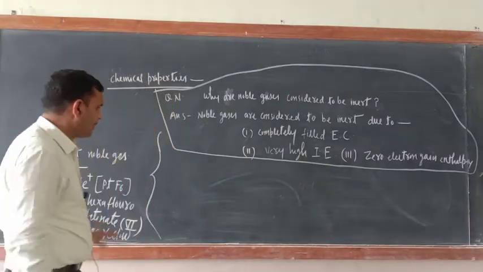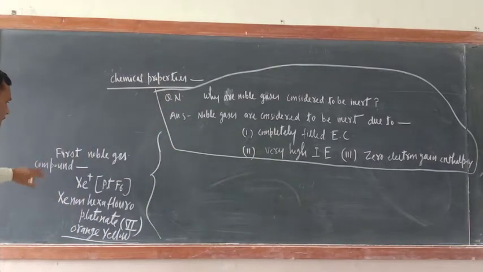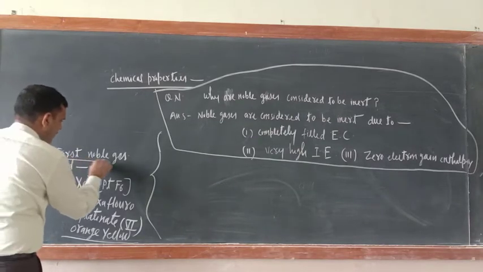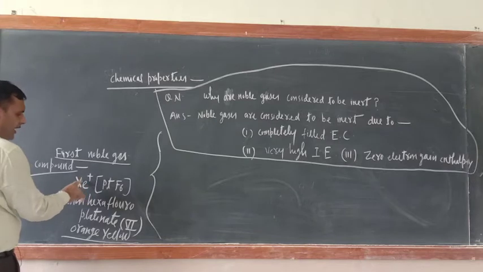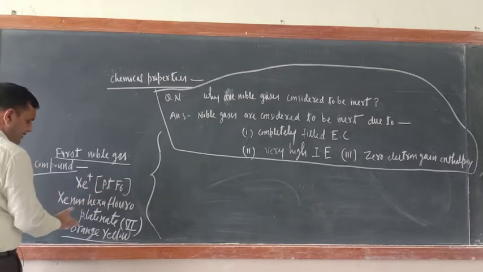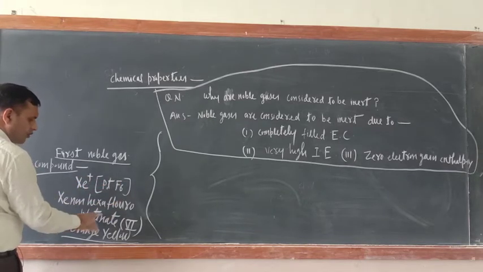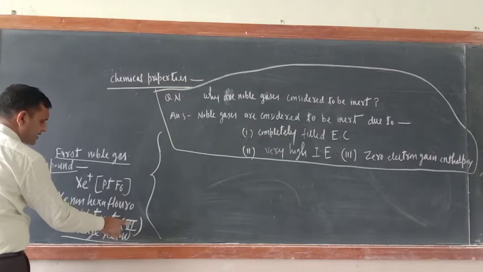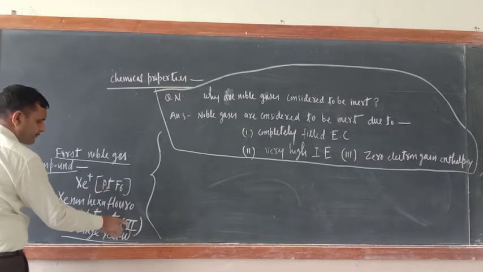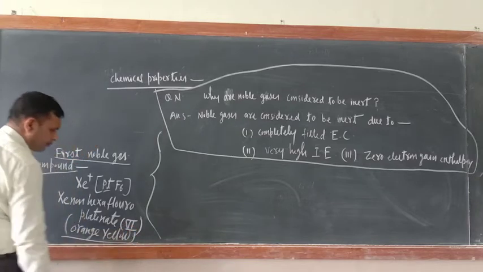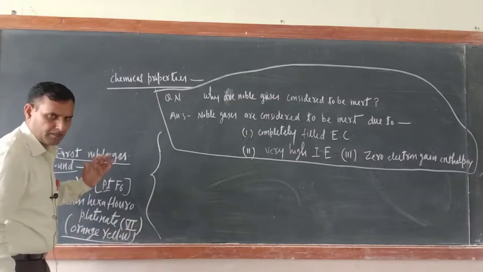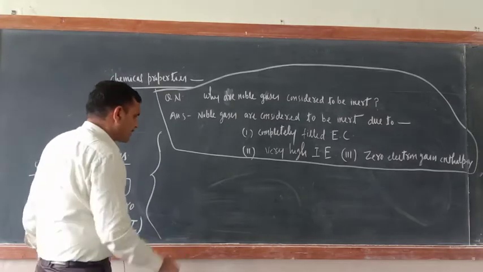Okay, and now try to understand. Here I wrote one important piece of information. The first noble gas compound was this one, xenon hexafluoroplatinate, Xe+ PtF6-. The oxidation state of platinum is 6. This is an orange-yellow compound.